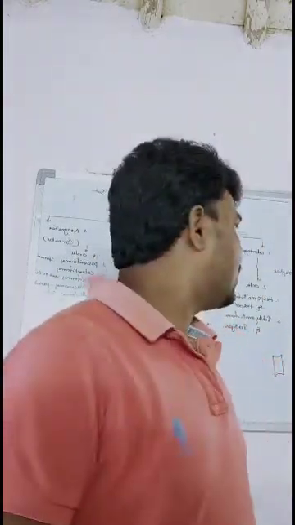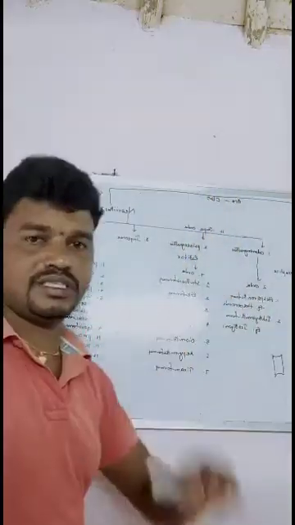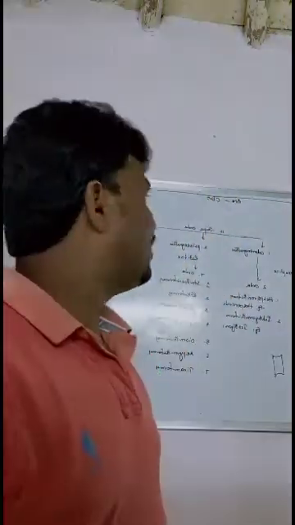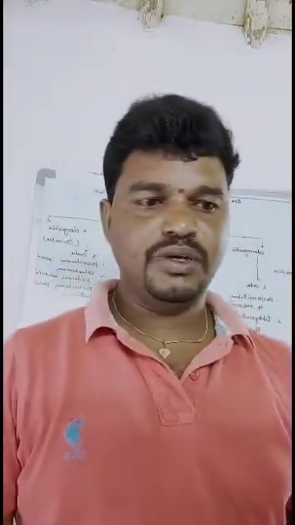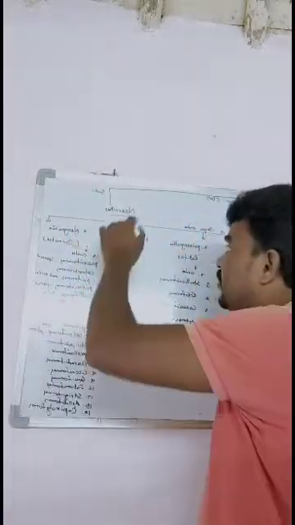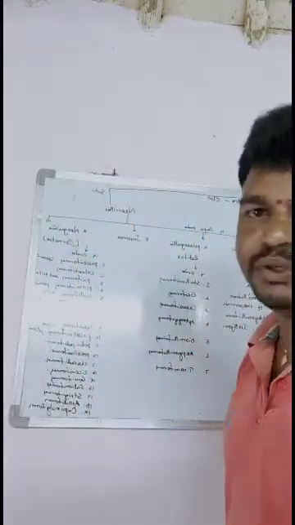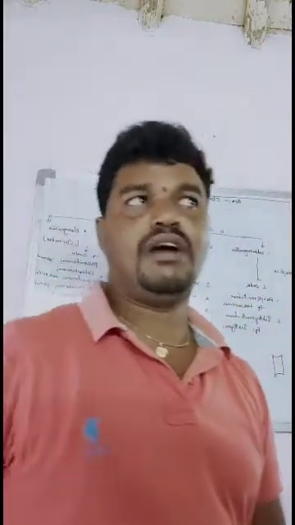After Archaeornithes, next we go for Neornithes. This subclass includes mostly modern living birds. Neo means new, modern living birds. Teeth are generally absent, as I already told you.